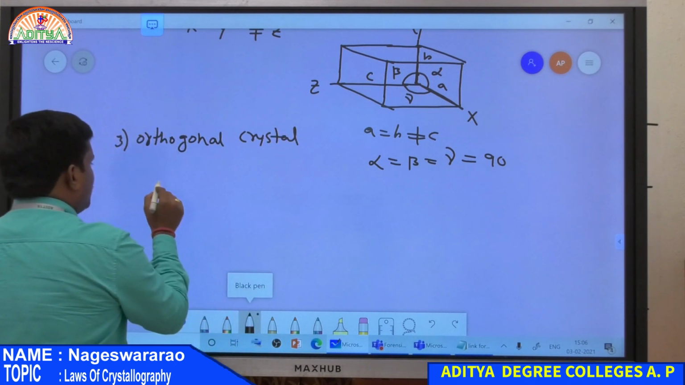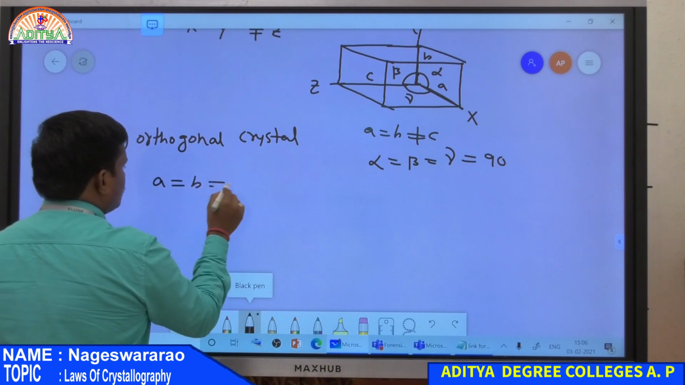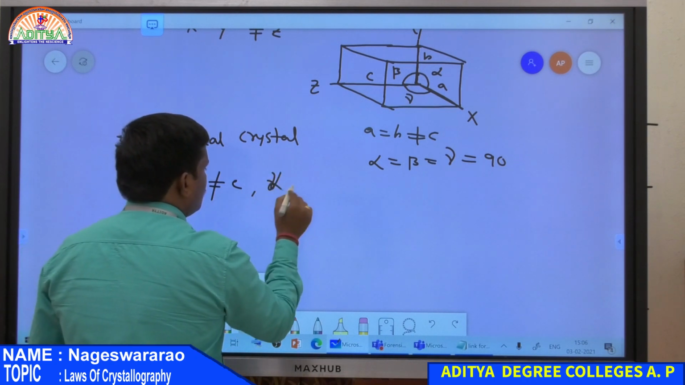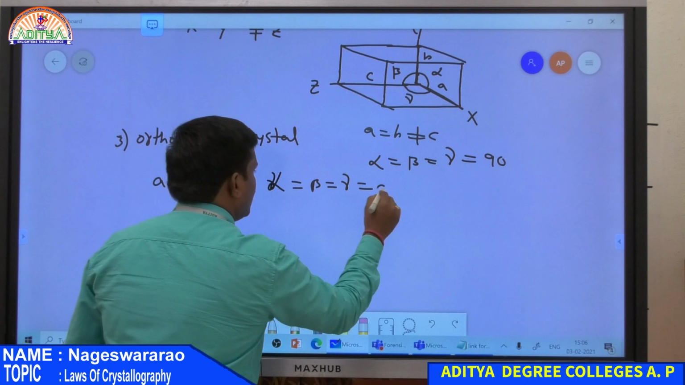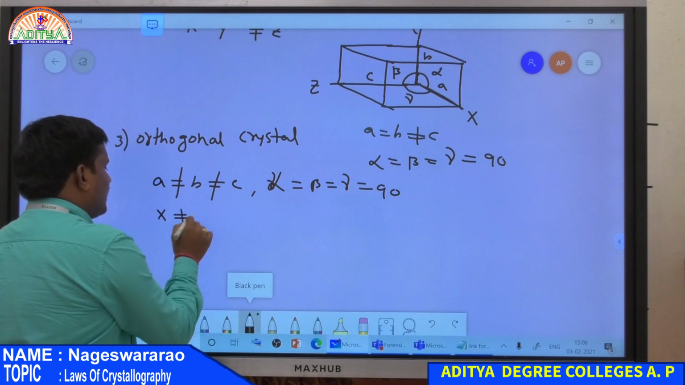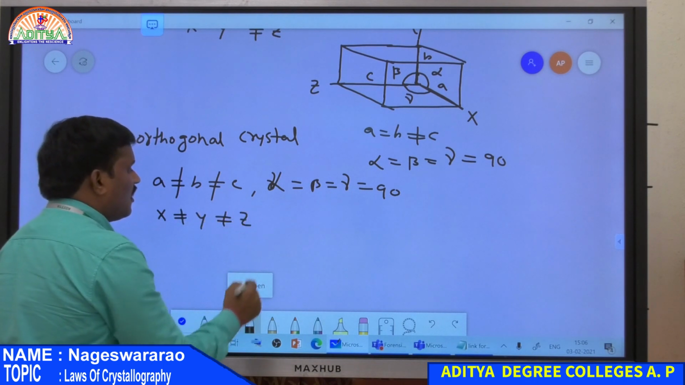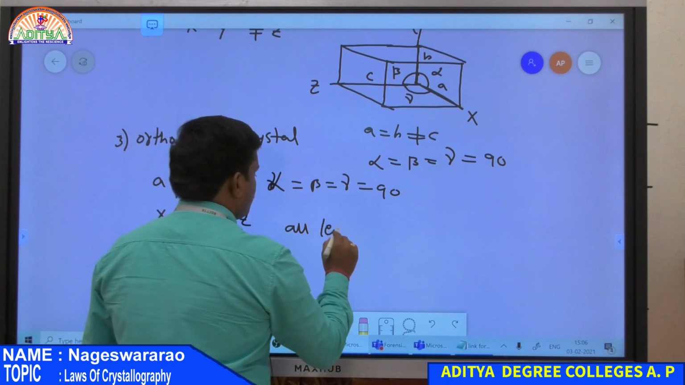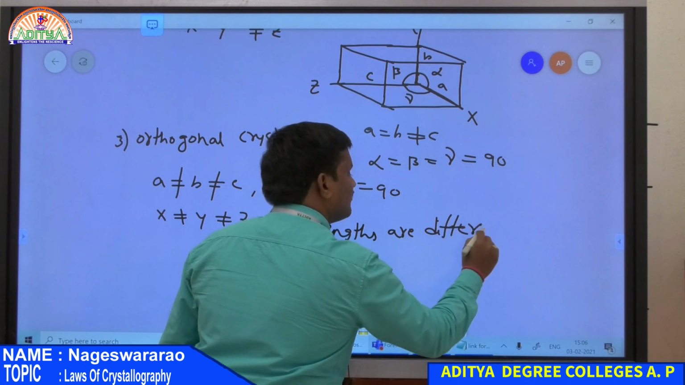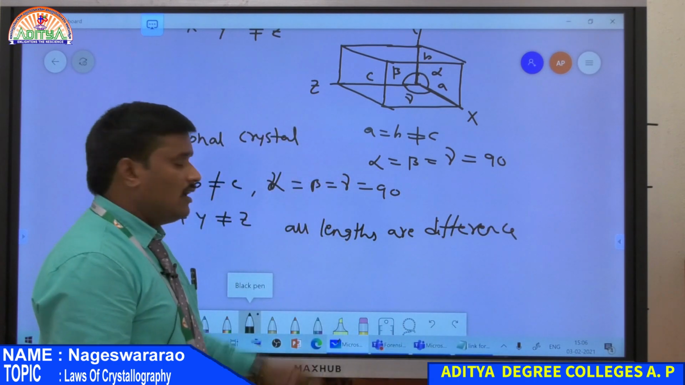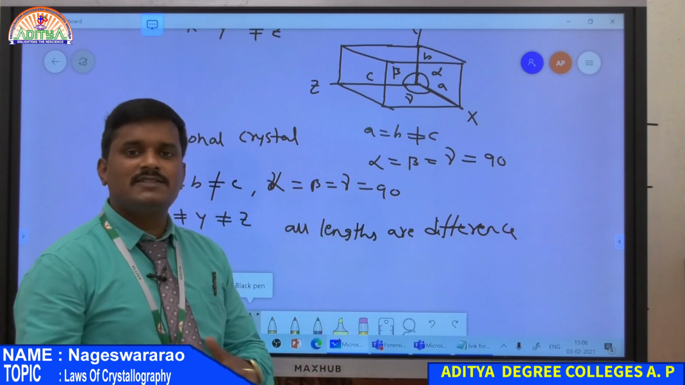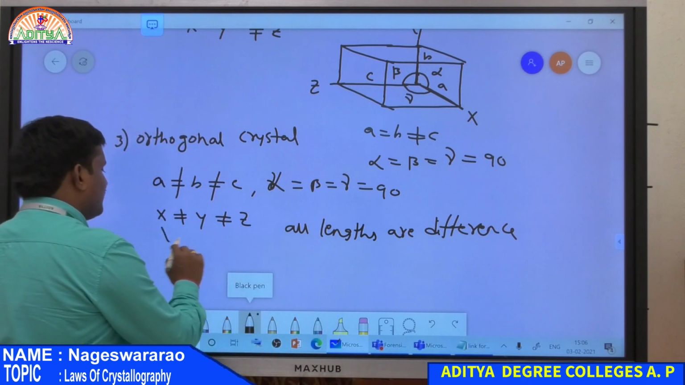So in this crystal, the parameters are a not equal to b, not equal to c, and also alpha is equal to beta is equal to gamma is equal to 90 degrees. So what does this mean? Along x is not equal to along y, which is not equal to along z. So all the lengths are different, but all angles are equal and also equal to 90 degrees. So along x, y, z the angles are equal, that is also equal to 90 degrees, but no length is equal along x, y, z. So all are different lengths.